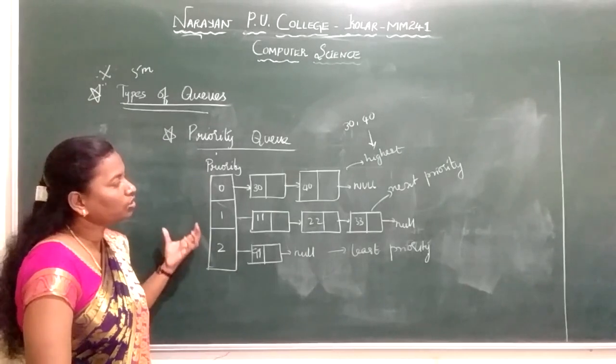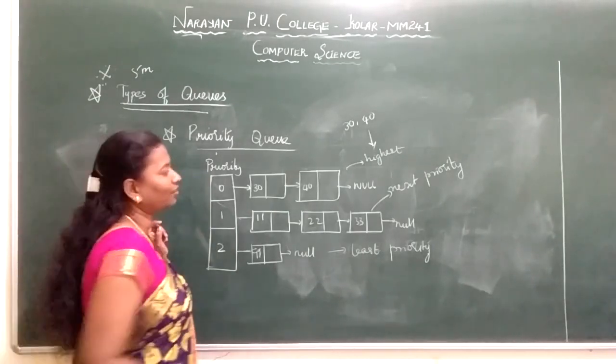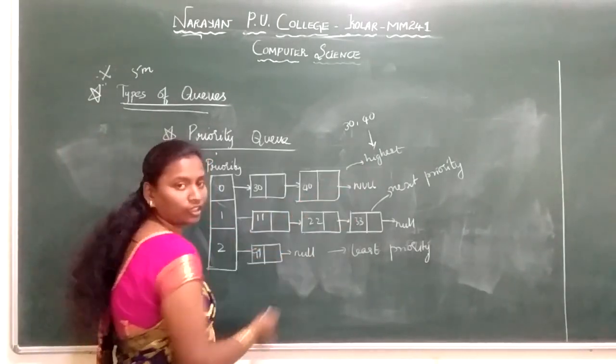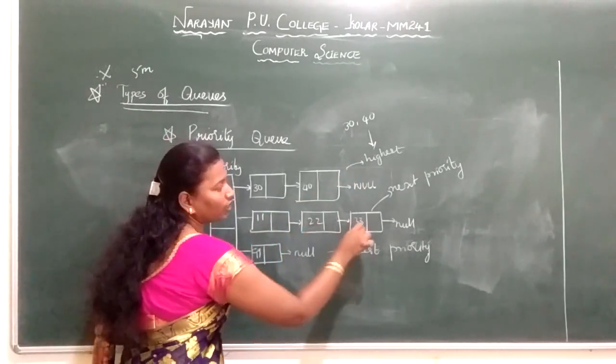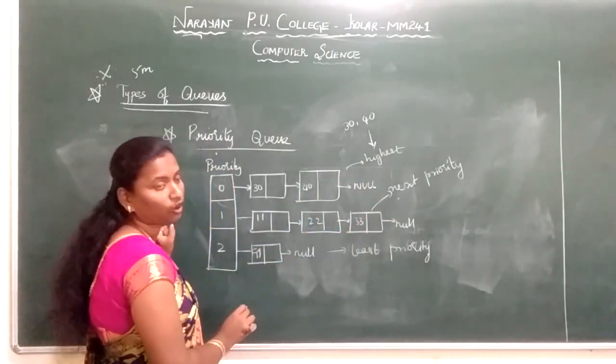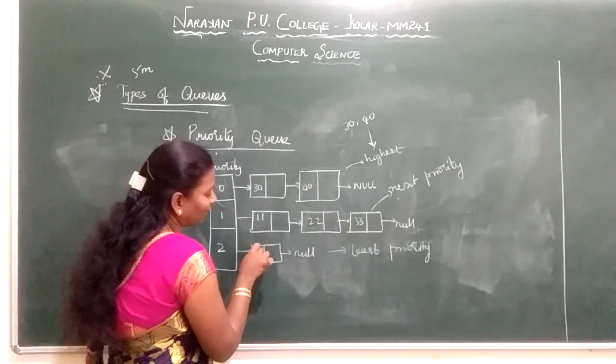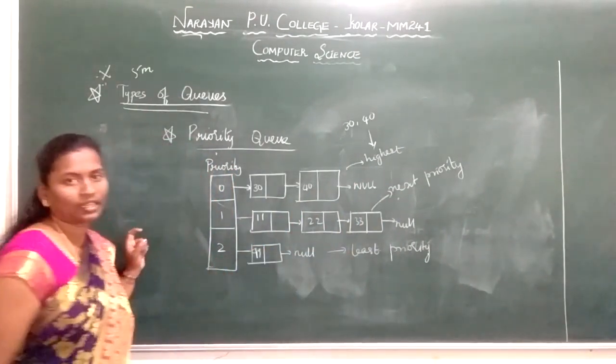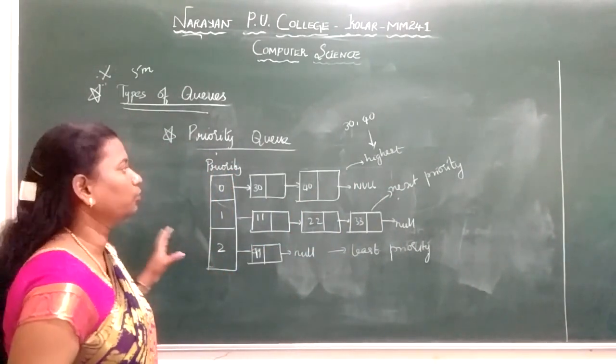So priority queue is a queue in which we assign the priority, where 30 and 40 I take as the highest priority, 11, 20 to 33 I am giving the next highest priority, and 99 I am giving the least priority. This is about your priority queue.